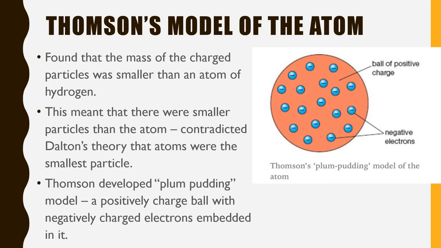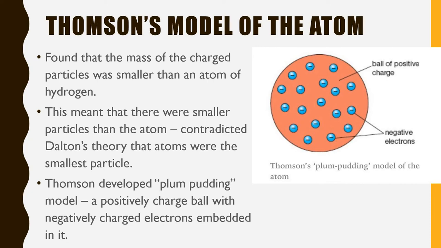Dalton was thinking that there was nothing in there making up the atom, that it was just the atom. Thomson is saying that there are other particles within an atom.